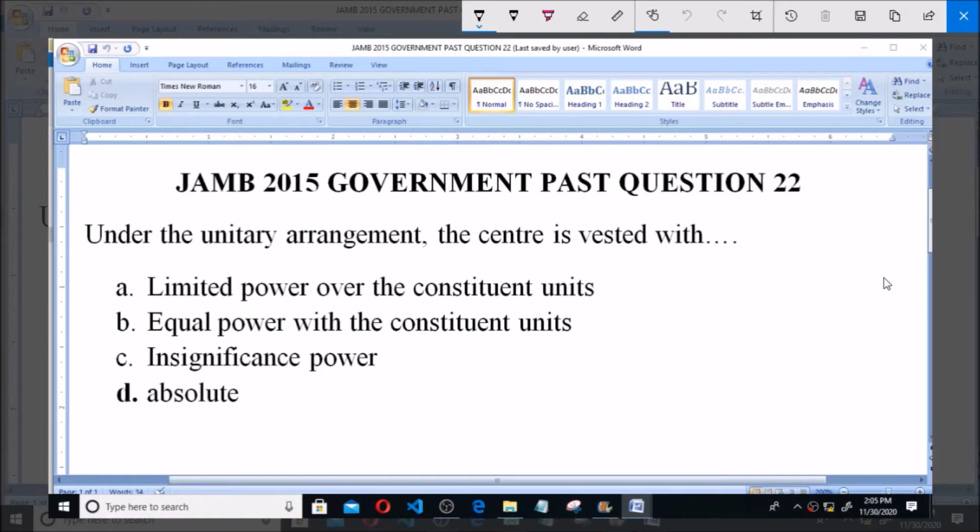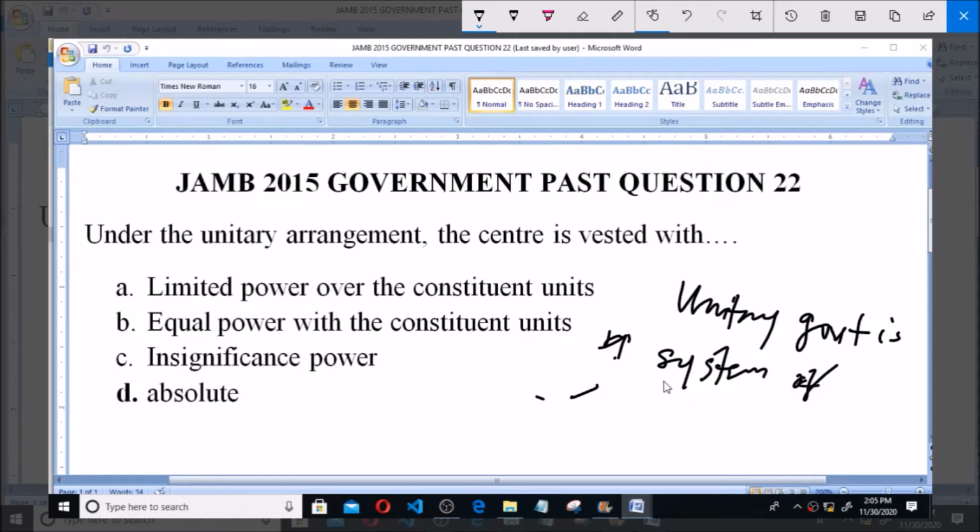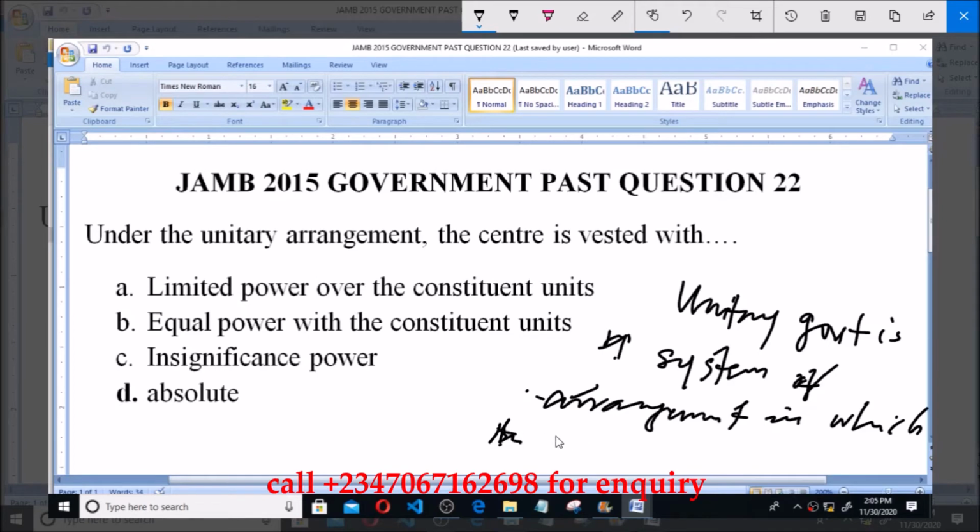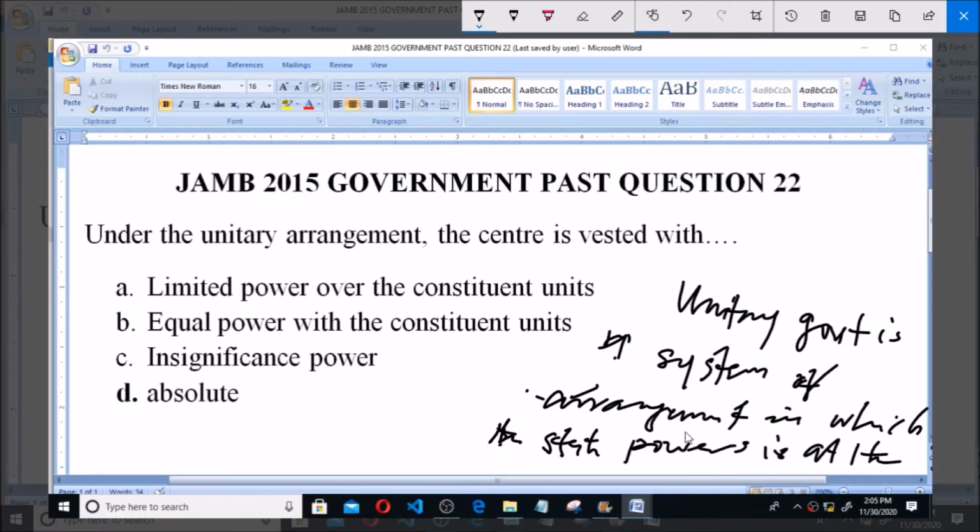And when we talk of unitary arrangement, it simply means unitary government is a system of arrangement in which the state powers is at the center, and this is what we call absolutism.